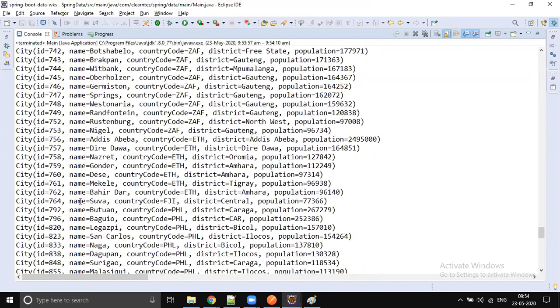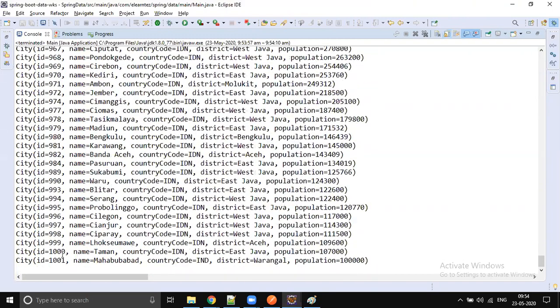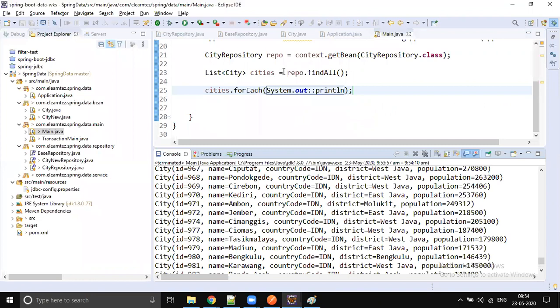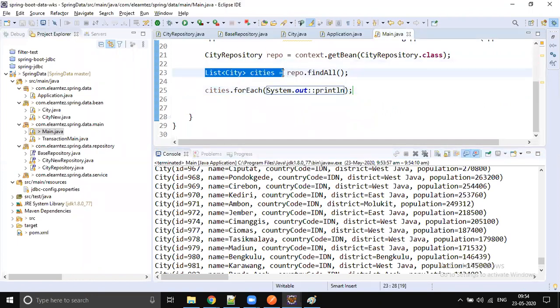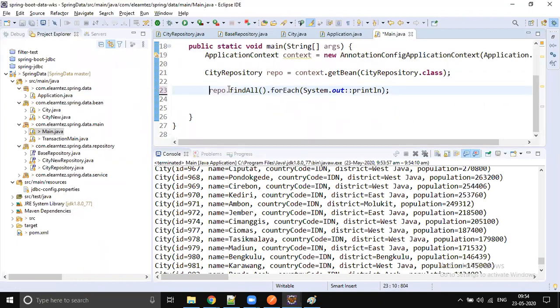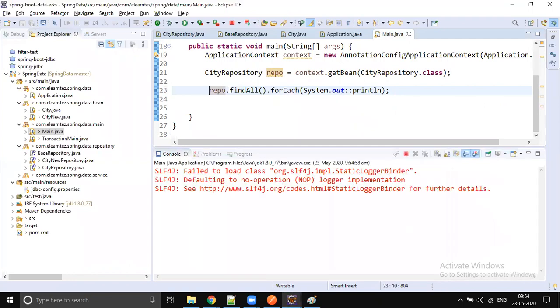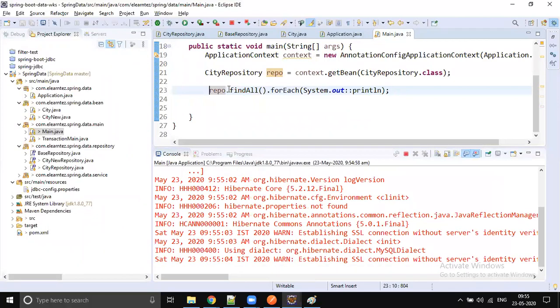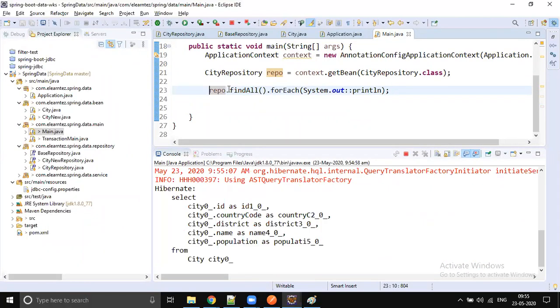So like this, there are so many methods. For example, I want to fetch a particular city's information, right? One particular city. But before that, let's remove this duplicate code. We are assigning it and calling the forEach method. Let's not do that. Let's do it in a single line. Anyway, if I run the code, it's going to be the same output. The last two lines are equivalent to this one line. You still get the same output.